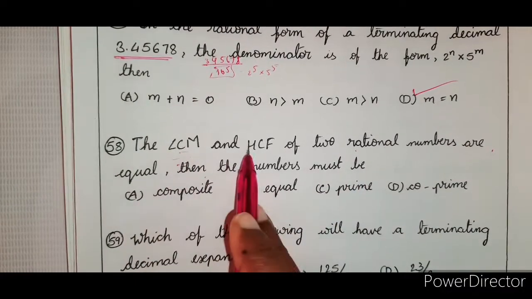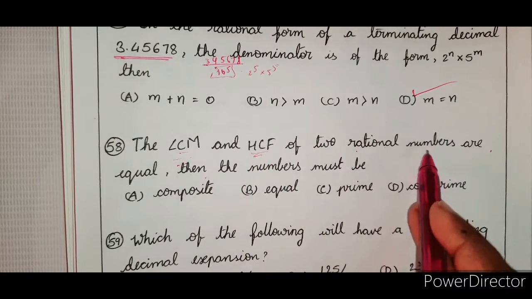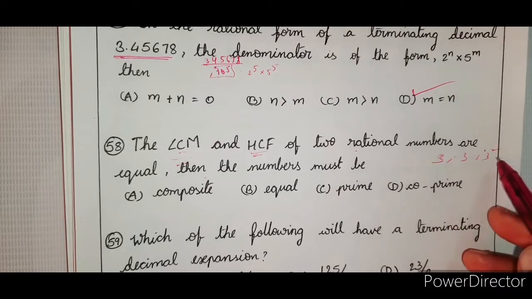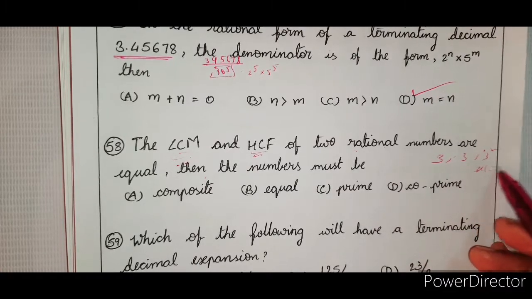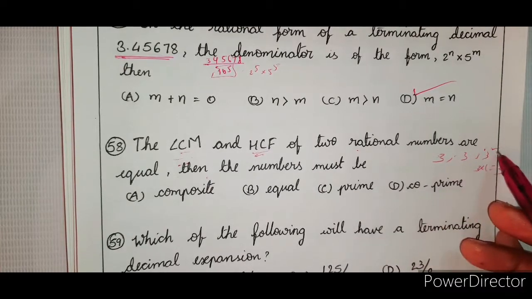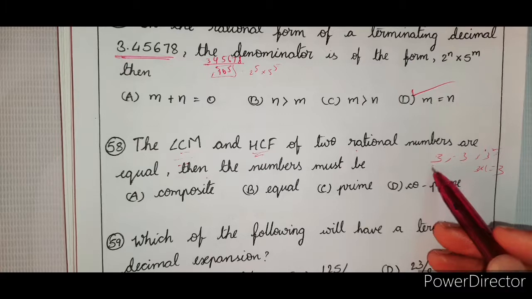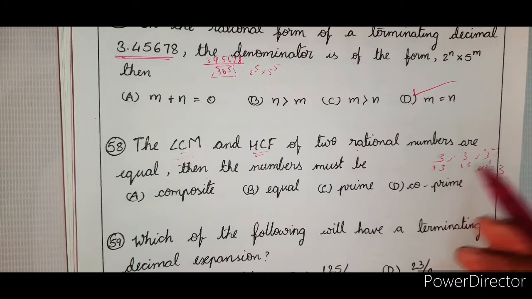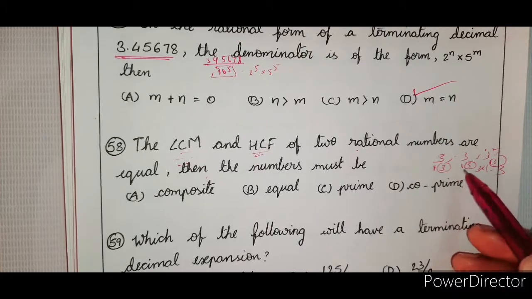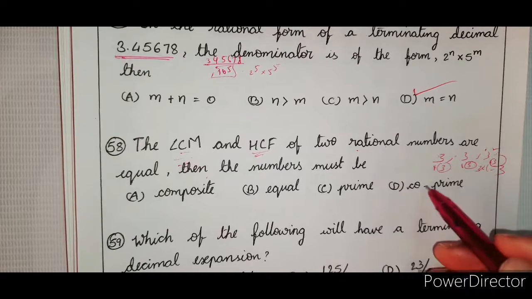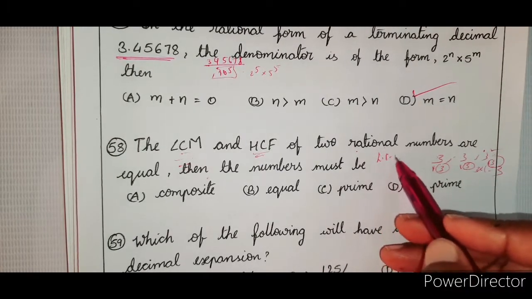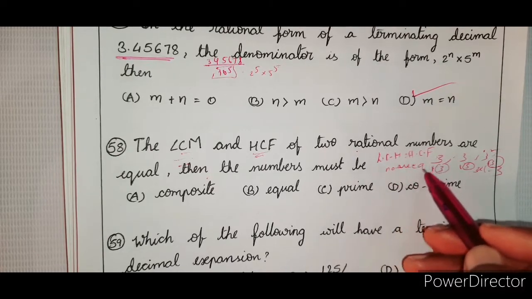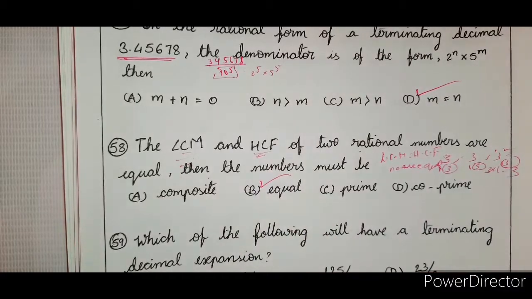Then the numbers must be... So here LCM is equal to HCF. That means multiple is equal to factor. That is possible only when the numbers are equal. For 3 and 3, LCM is also 3. Least common multiple, that is 3 into 1 is equal to 3. Highest common factor: what is the other common factor? 1 is the other common factor, but that is not the highest common factor. 3 is the highest common factor. So when numbers are equal, then only LCM is equal to HCF. Numbers are equal, so therefore, this is the option.